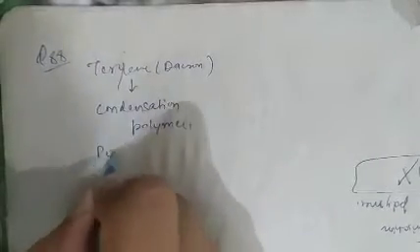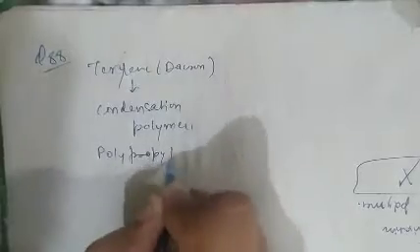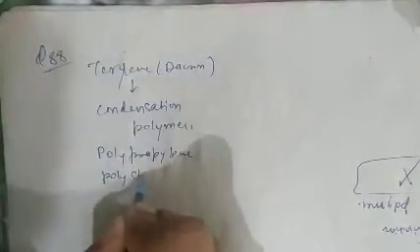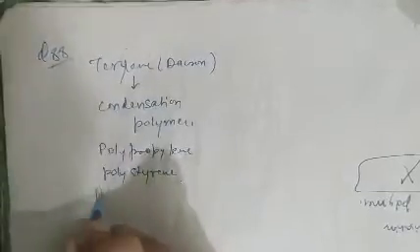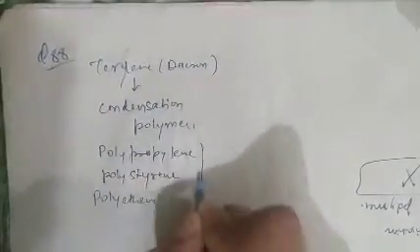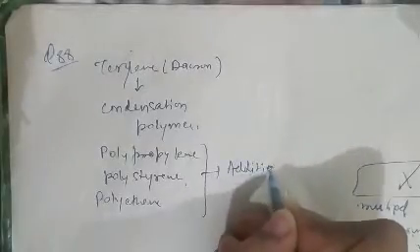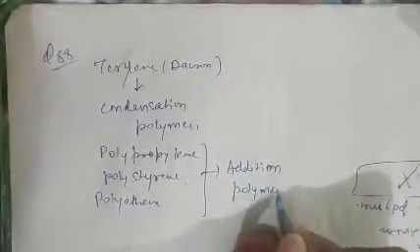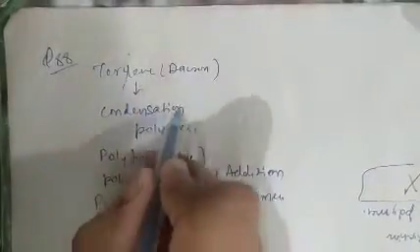As we know, terylene, or we may say Dacron, is a condensation polymer. While polypropylene, polystyrene and polythene, all these are addition polymers, because they are formed by the addition of monomers, while terylene or Dacron is a condensation polymer.